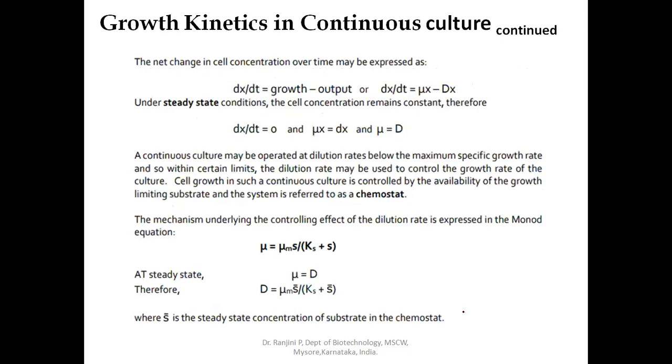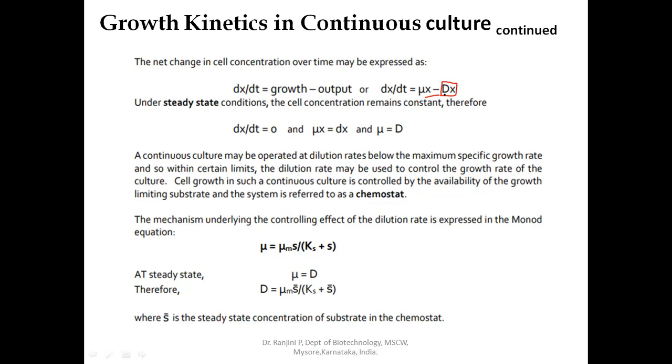In continuous culture, the net change in cell concentration over time may be expressed as dx by dt equal to growth minus output. Growth is nothing but mu times x, where mu is the specific growth rate and x is the biomass. Output is the dilution rate at which the medium is going out along with the cells, so D times X.